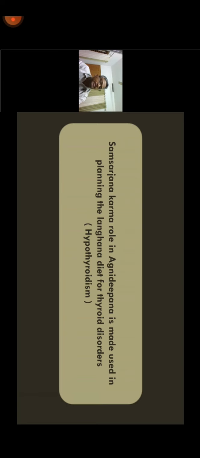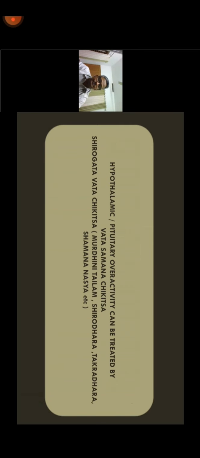So you always operate on Manda, Peya, Yavagu kinds of aharas without sneha. The main idea is to reduce the use of sneha until the Agni is getting normal. Once the Agni is established, you try to sustain that Agni by use of sneha. That is why in the first phase of management for Agni Deepana, you give Churna, Asava, Arishtas. In the second phase, once the Agni is improving, you tend to improve further, and to sustain that Agni, you use Ghrita.